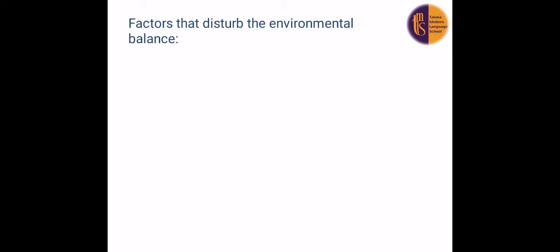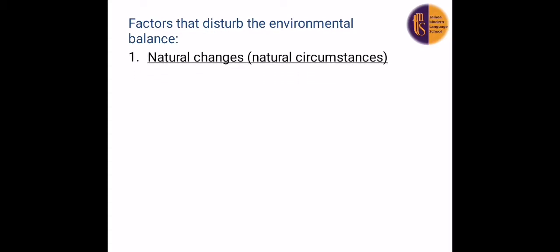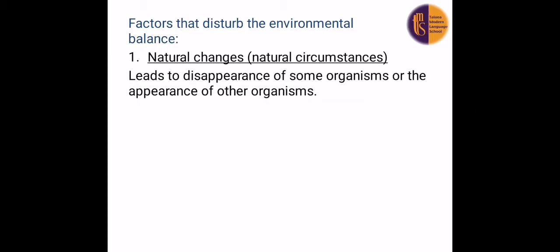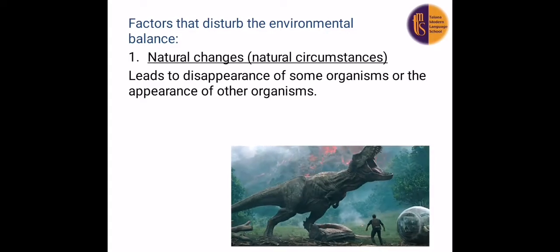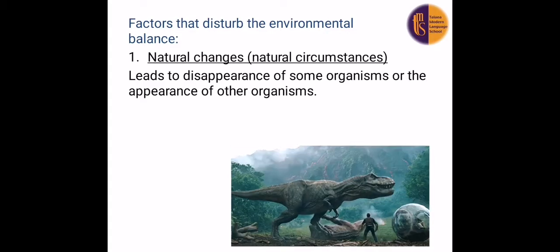What are the factors that disturb the environmental balance? Number one, it may be natural changes or natural circumstances. These natural changes lead to what? Lead to the disappearance of some organisms or the appearance of other organisms, like what? Like dinosaurs. Dinosaurs, what happened to them?